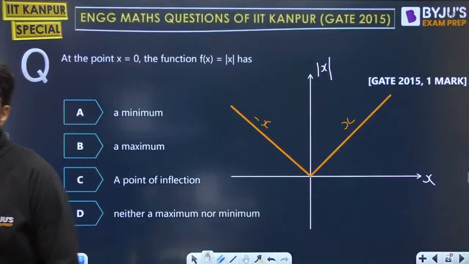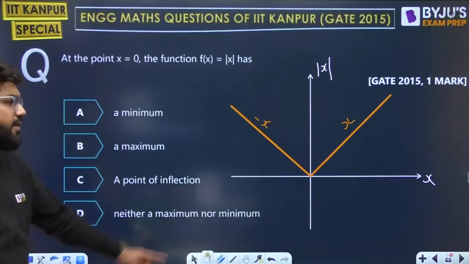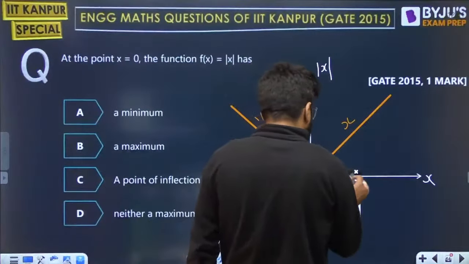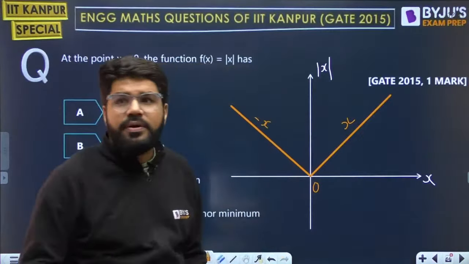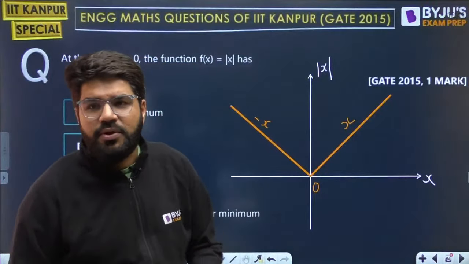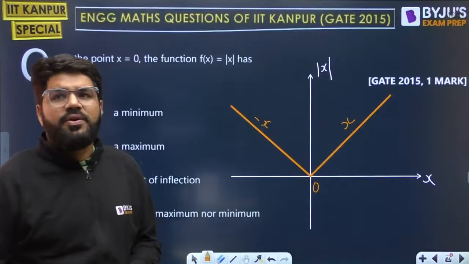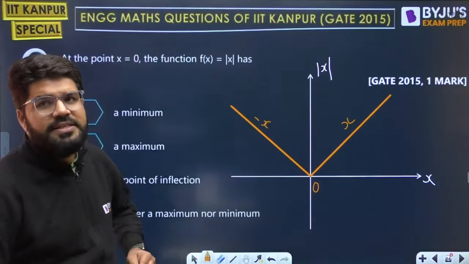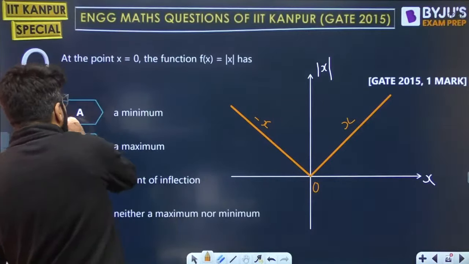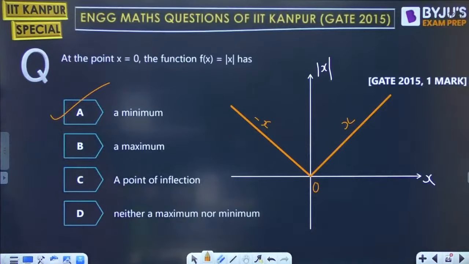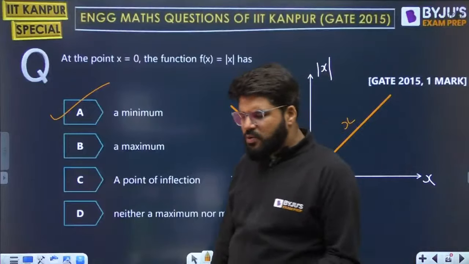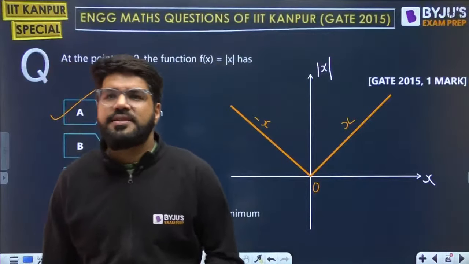This is the graph for modulus of x. And at x equal to 0, clearly it has a minima. Oh, sorry, not discontinuity. It is not differentiable at x equal to 0. Continuous but not differentiable. And that is why we don't apply the regular local maxima, local minima rules. But it is very clear from the graph that it is minimum at x equal to 0. The correct answer is option A. It has a minimum at x equal to 0. And with respect to modulus function, there is one more question that is common.